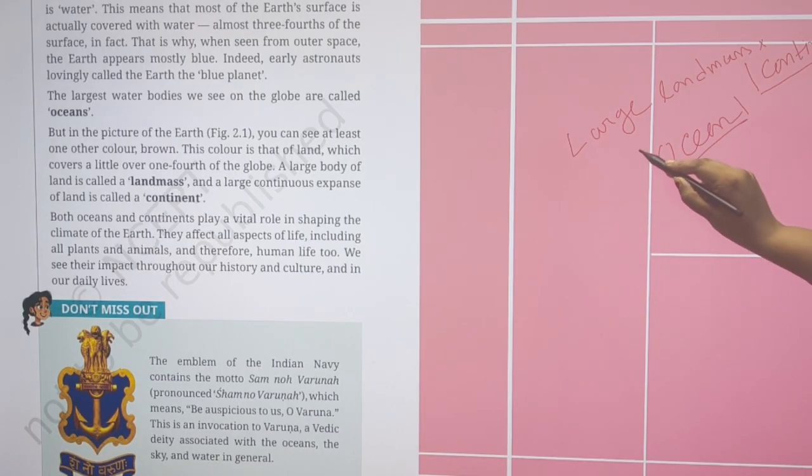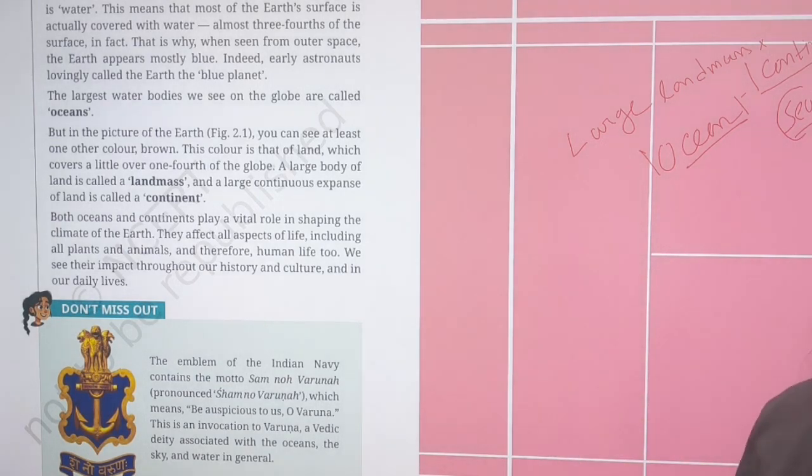There are also many small water bodies, such as a sea, such as the Arabian Sea, a bay, a gulf, etc. Bay of Bengal, Arabian Sea. In the west of India is the Arabian Sea, and in the east of India is the Bay of Bengal. The Gulf is the Persian Gulf. That is what we know about.